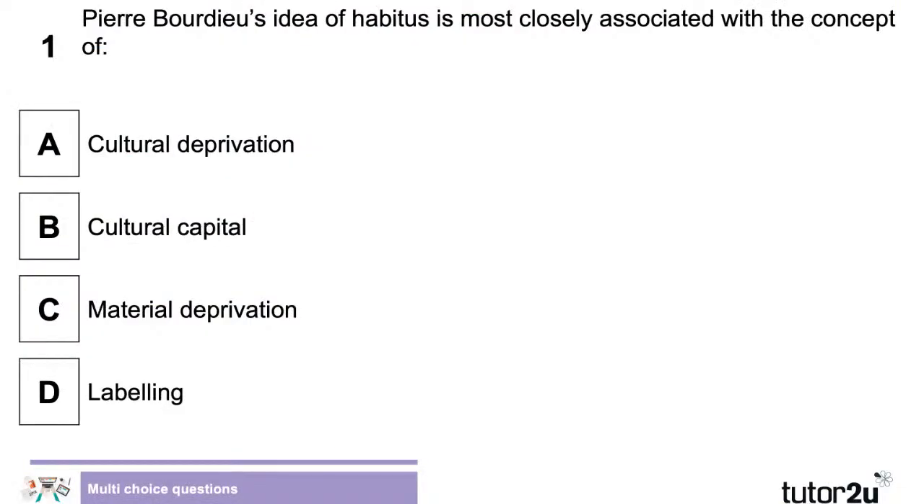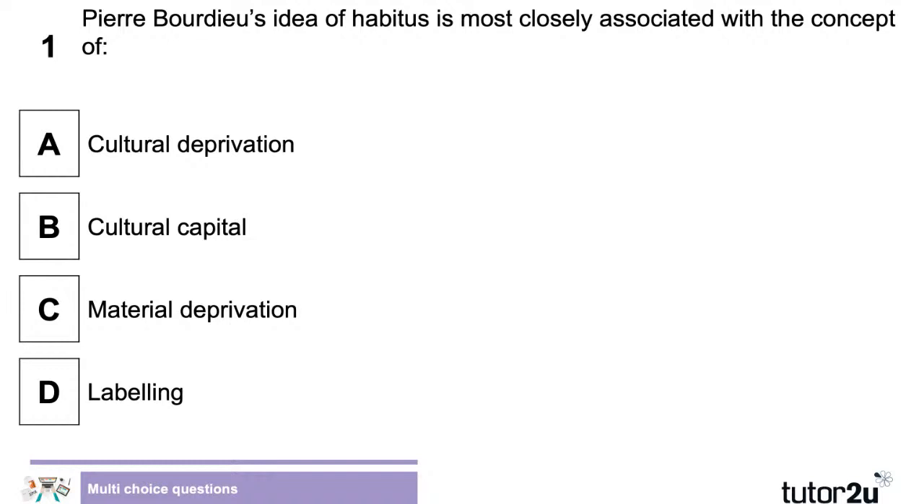Okay, so here we go. Some multiple choice questions just to start with. See how you do with this one. We'll start with quite a challenging one. Get the brains working. Pierre Bourdieu's idea of habitus is most closely associated with the concept of what? What do you reckon? A, B, C, or D? Type them into the chat window. Let's see what you think.